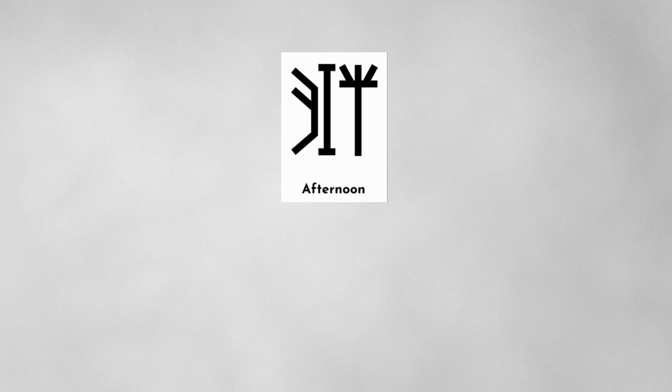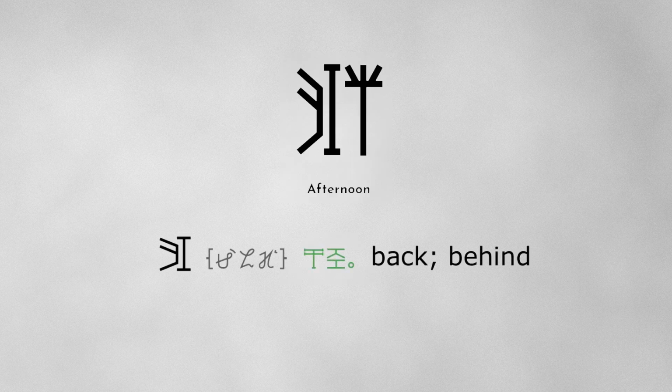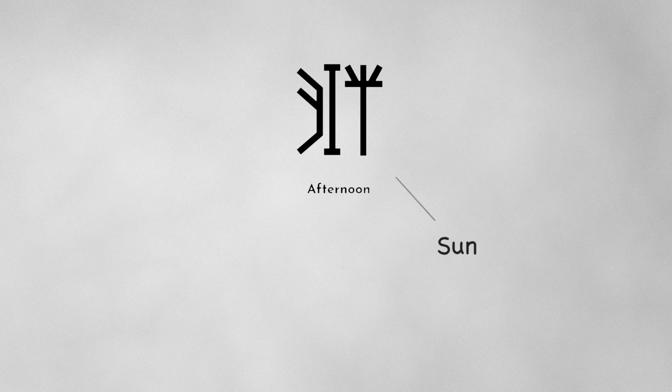Afternoon, Ehihie. This is the Nsibidi character for afternoon, which is known as Ehihie in Igbo. The Mmadu radical together with the radical behind it stands for behind. So in the afternoon, it is assumed the sun is about to set and would be behind or at the back of the human being soon. Together, this Nsibidi radical roughly translates to the sun is behind.